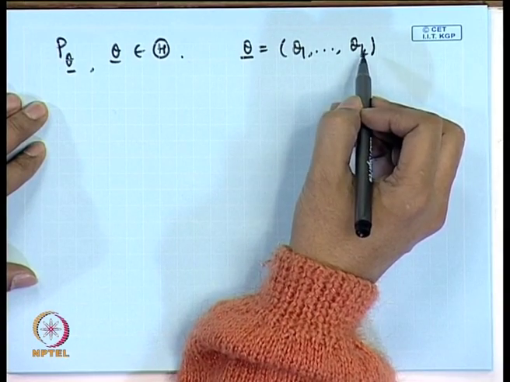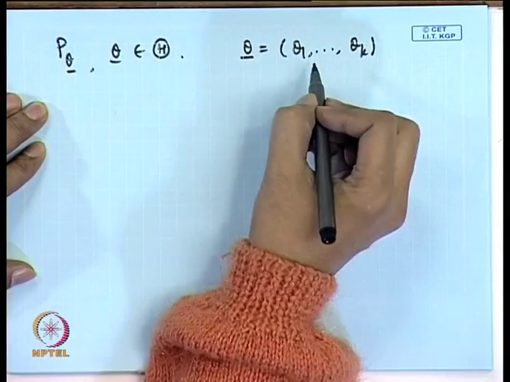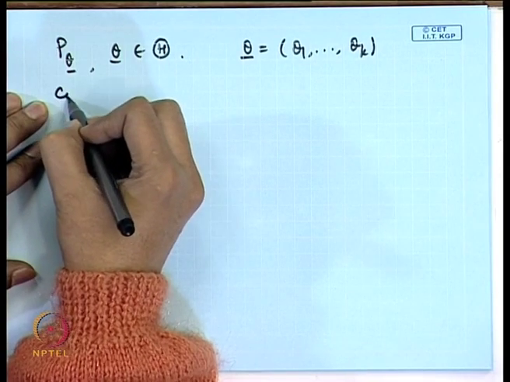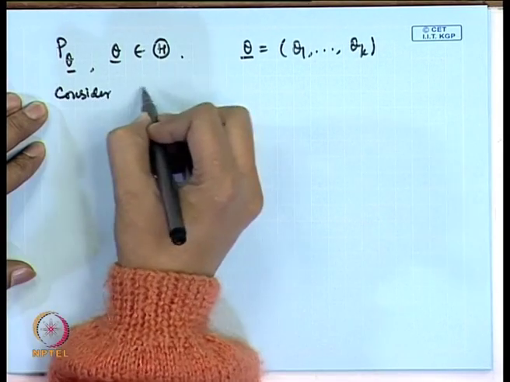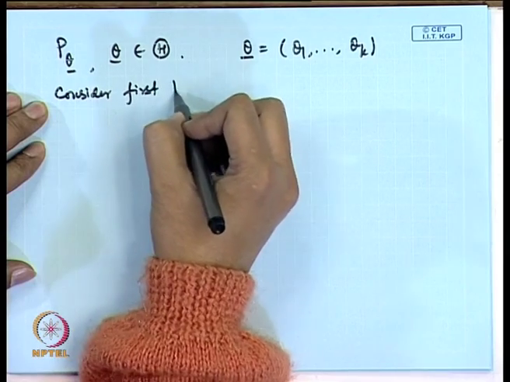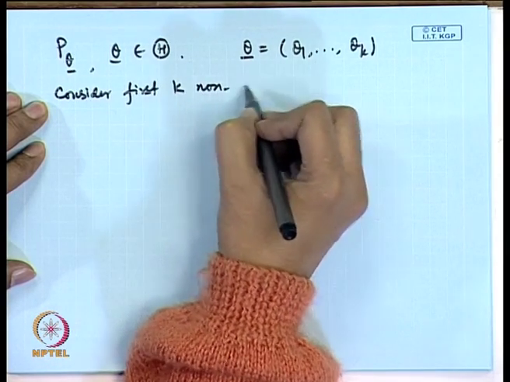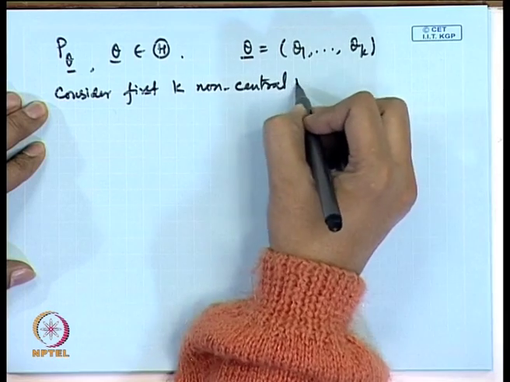Similarly, if we consider a Poisson distribution, it is characterized by a single parameter say lambda. We may have a Weibull distribution, we may have a gamma distribution. So, these are variously described by 2, 3 or 5 parameters, etc. So, in general, if we have a k dimensional parameter, we consider k moments. So, let us consider first k non-central moments.